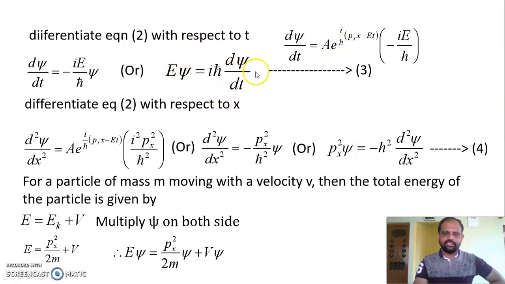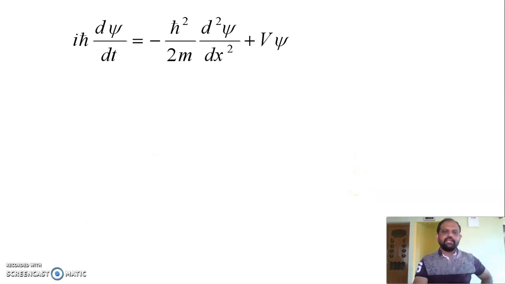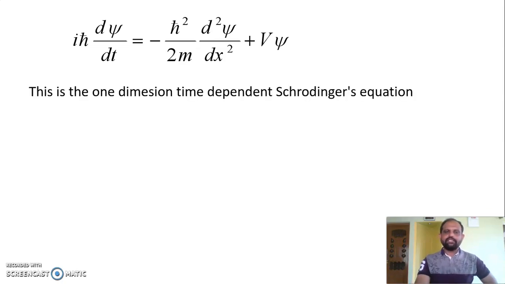Equation 3 is the E psi, so for E psi you substitute equation 3. For px squared psi you substitute equation number 4. Then you will get the expression: i h cross dou psi divided by dt is equal to minus h cross squared divided by 2m d squared psi divided by dx squared plus V into psi, with 2m in the denominator.